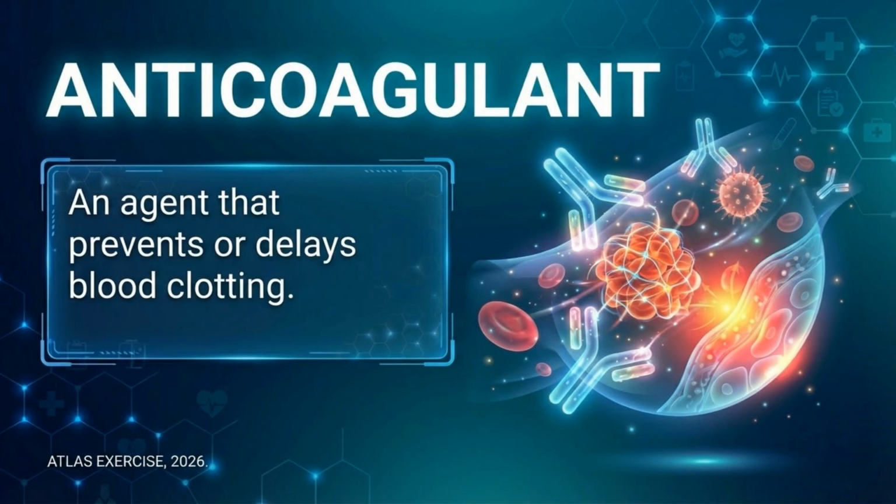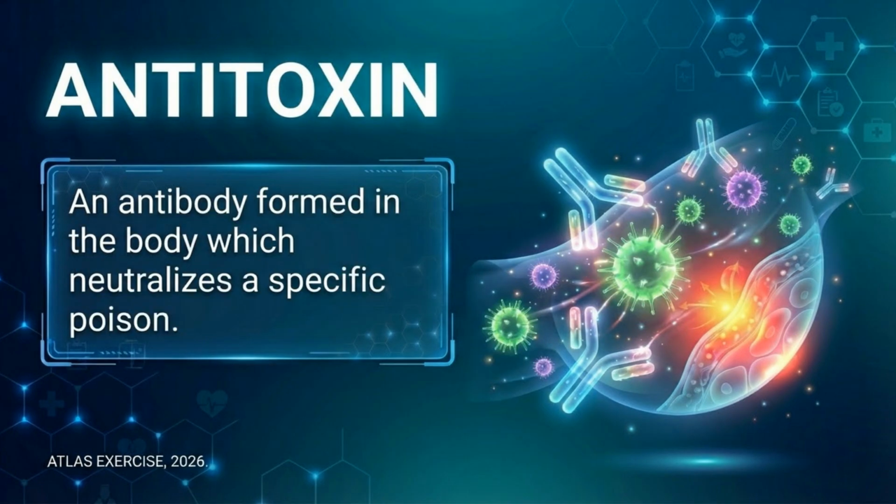An anticoagulant is an agent that prevents or delays blood clotting. Anticoagulants are important in preventing the formation of harmful blood clots within the circulatory system. Finally, antitoxin is an antibody formed in the body which neutralizes a specific poison. Classic medical examples: one, diphtheria antitoxin, used to treat toxin produced by Corynebacterium diphtheriae. Before vaccines, this saved thousands of lives.